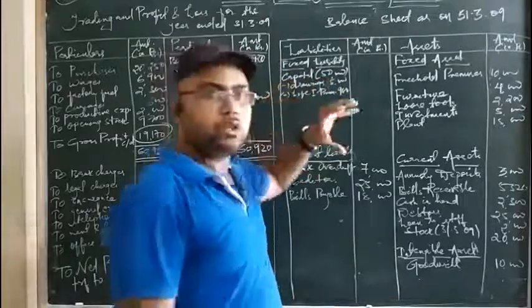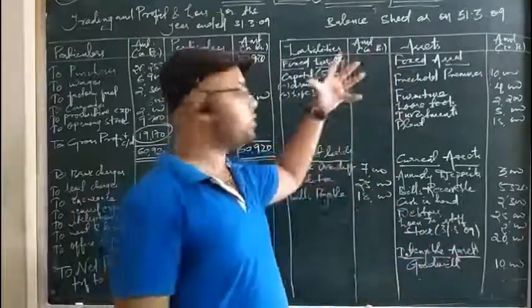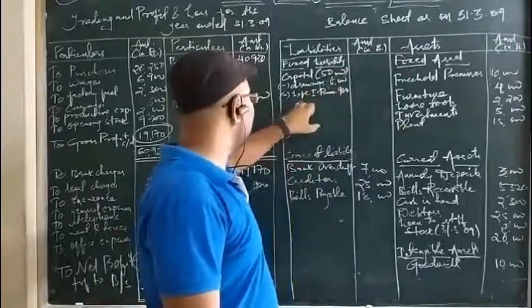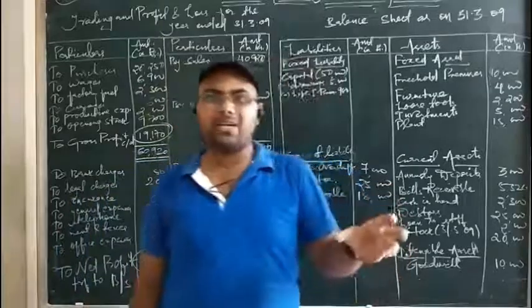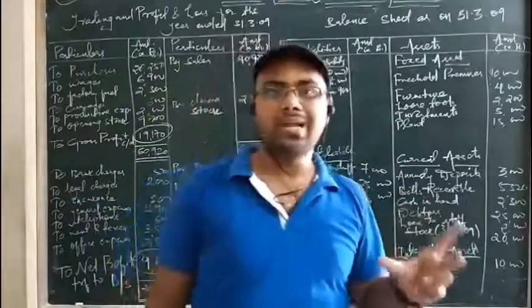Then there is drawings. So drawings is opposite to capital. So drawings reduces the capital. So I have deducted it from the capital but put in the inner column and not made the calculation. Then there is life insurance premium. See, life insurance premium means it is different from general insurance premium. I am telling you, insurance premium are of two types, that is general and life.